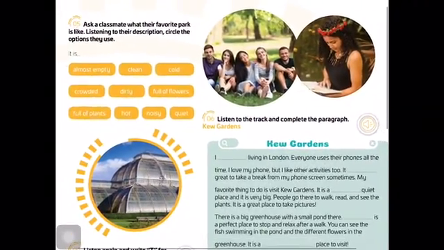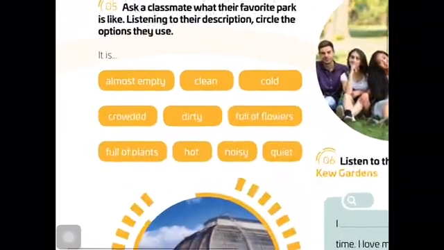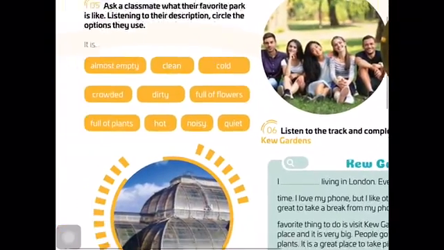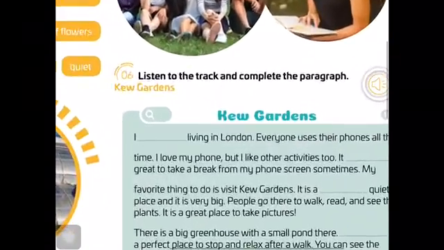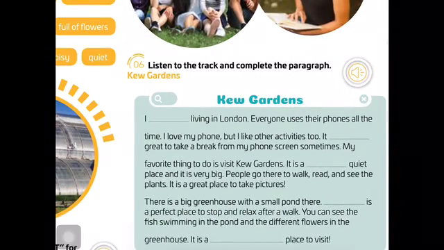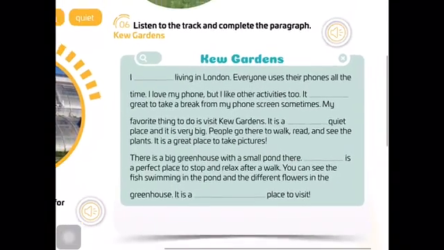On page 27, exercise 5, it says, ask a classmate what their favorite park is like. Listening to the description, circle the options they use. Okay, and we have some options here. We have some adjectives here. Exercise 6, we have to listen to the Kew Gardens. I will give you the listening file, the audio file, so you can complete this exercise.